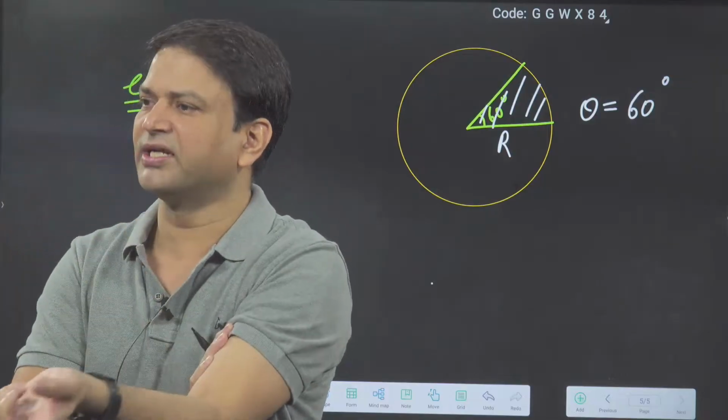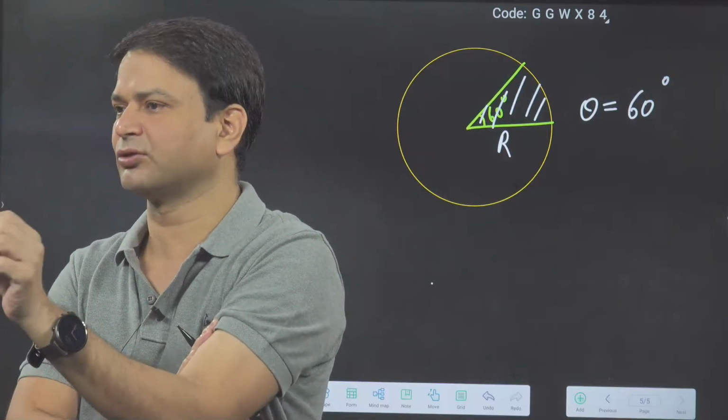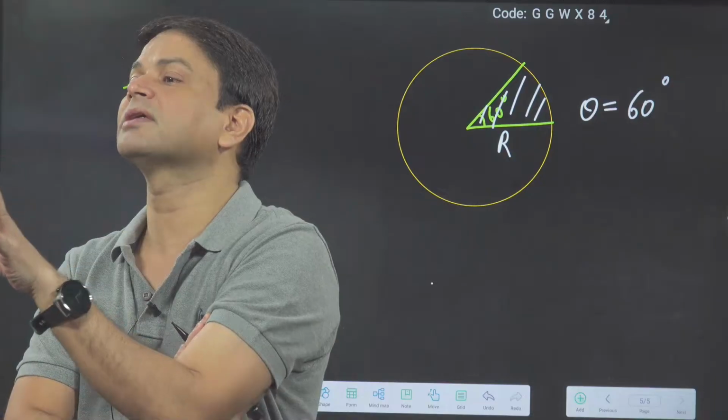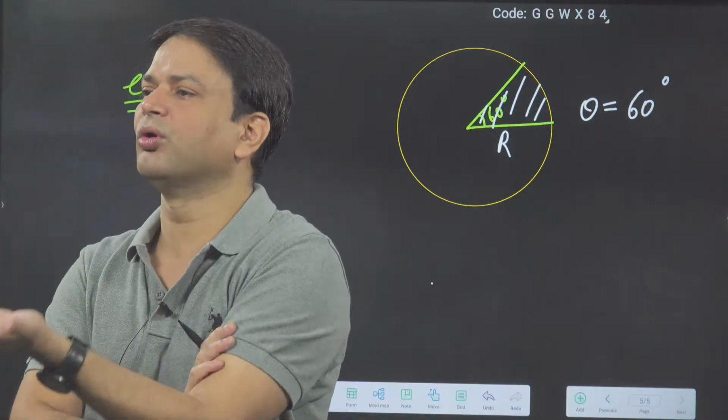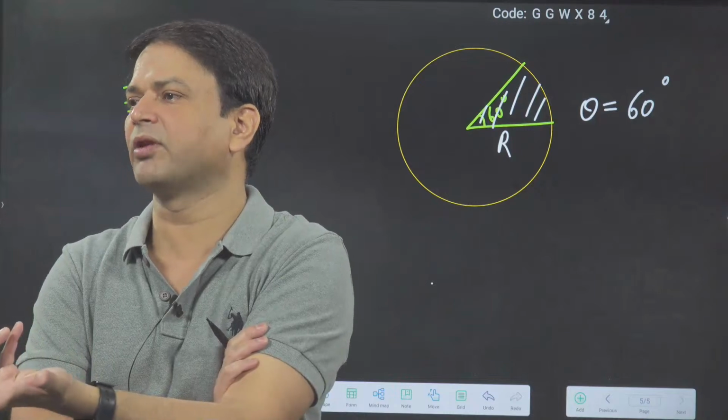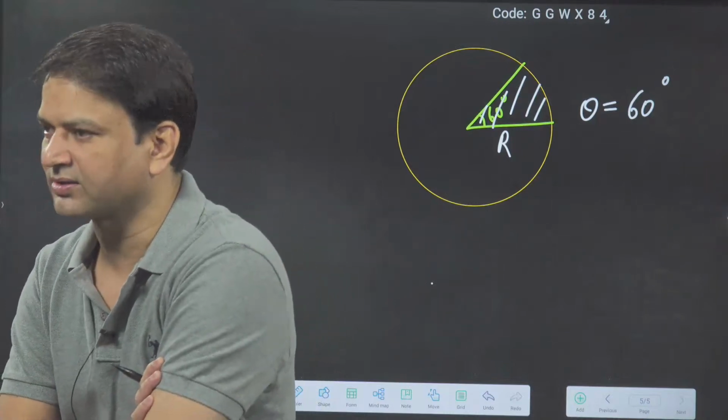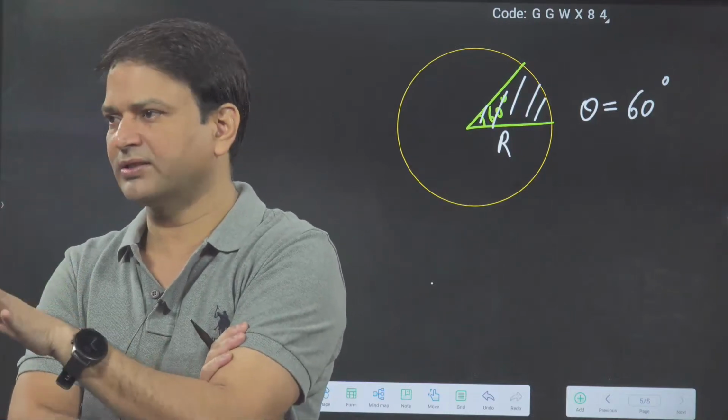Complete angle should be 360. So 6 times 60 is 360. So 360 you will get when you have the 6 slices. Complete circle area is pi r square. So 1/6 area will be what? Pi r square by 6. Okay, that is one way.